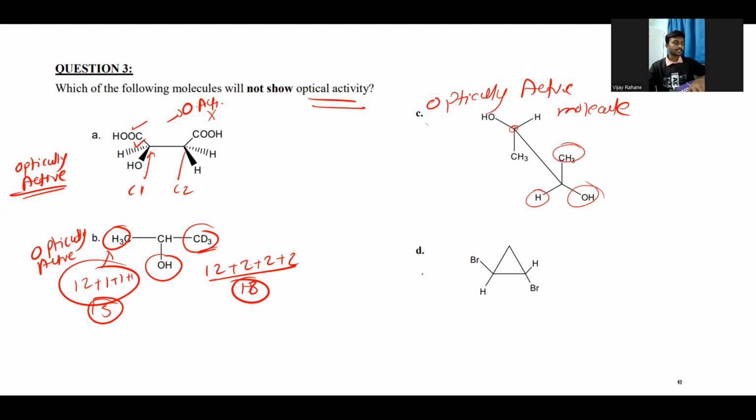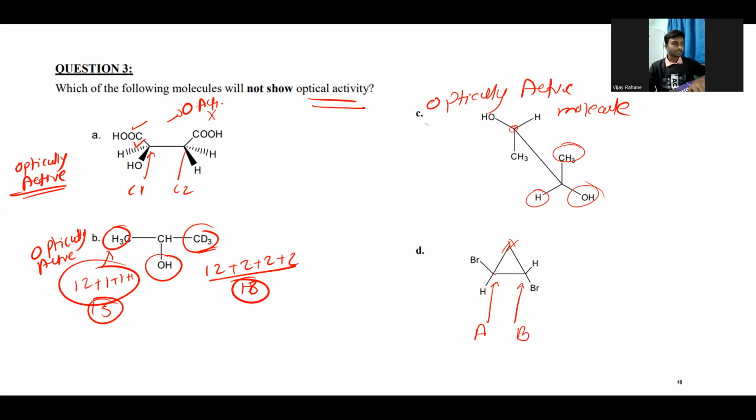Right. The next one, we need to check. This A and this B are obviously not chiral centers by themselves, so A and B are the two centers.